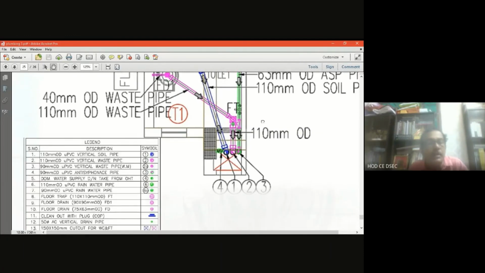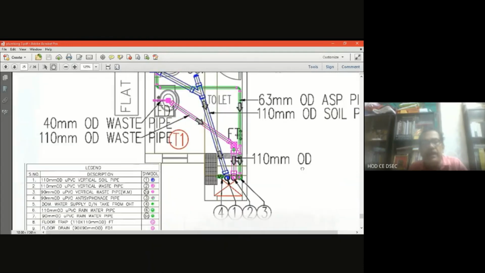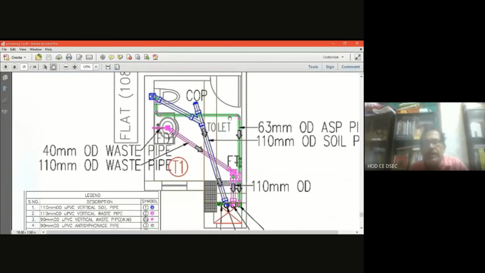This is the rainwater pipe size also. Floor trap is being shown. Floor drain is shown. Floor clean out is also shown. Now the vertical drain pipe is also shown. So this is a typical floor plan of the toilet, indicating the plumbing system that has been shown over here.